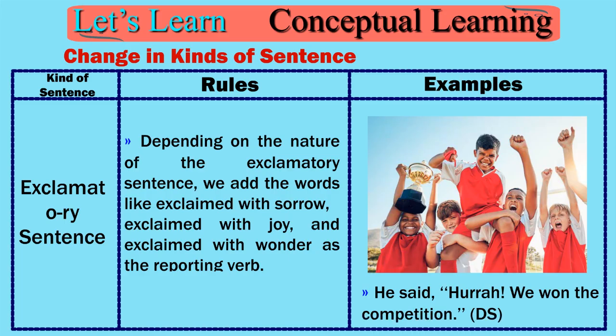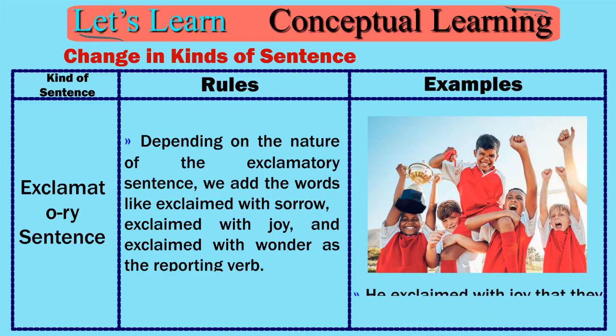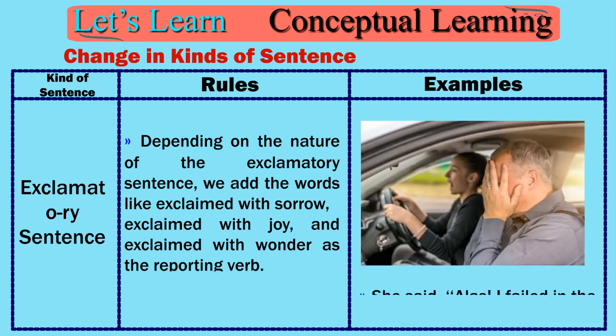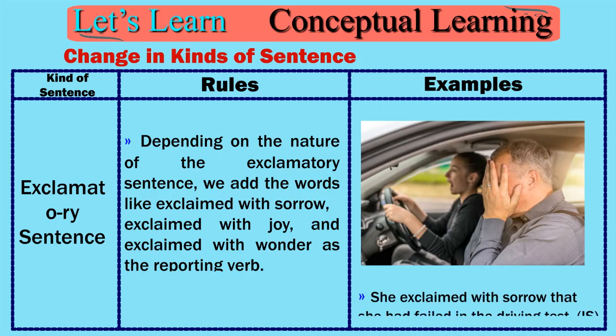DS. He exclaimed with joy that they had won the competition. IS. She said, "Alas! I failed in the driving test." DS. She exclaimed with sorrow that she had failed in the driving test. IS.